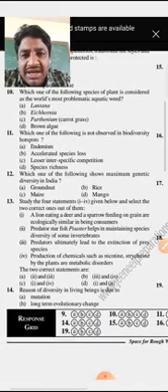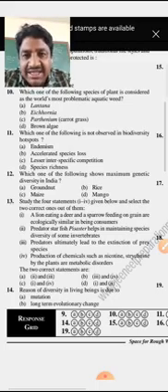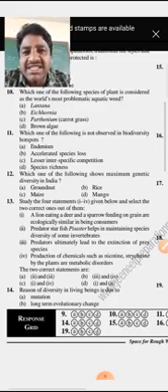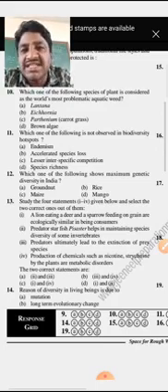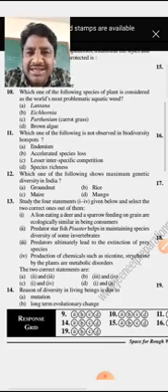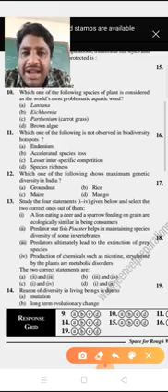Next, question number 10. Which one of the following plant species is considered the world's most problematic aquatic weed? Lantana, Eichhornia, Parthenium, or brown algae. Lantana is actually not an aquatic weed; it is the Spanish flag. Eichhornia is the water hyacinth, so it is an aquatic plant.